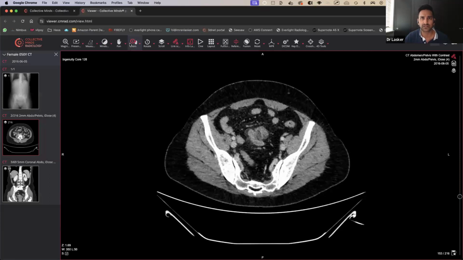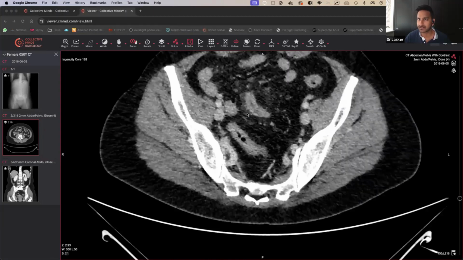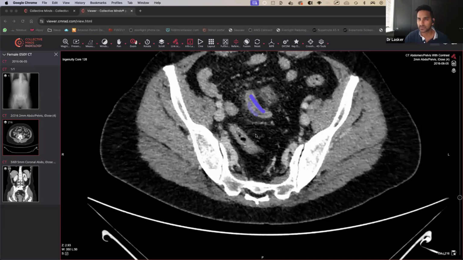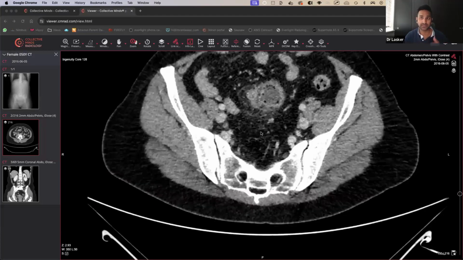And if you guys don't see that, let's zoom in. That's normal fat. And the fat around here looks very, very hazy, very, very cloudy. And the wall looks very, very inflamed as well. So this would be in keeping with acute appendicitis. And the other thing you want to be thinking about is perforation.